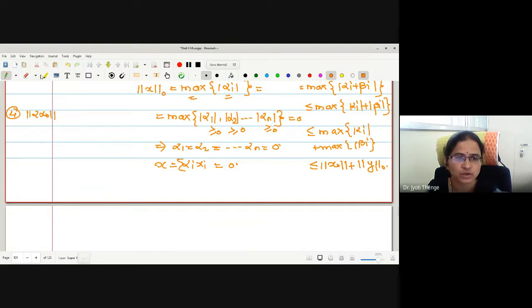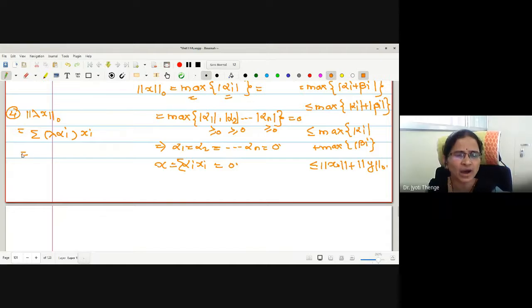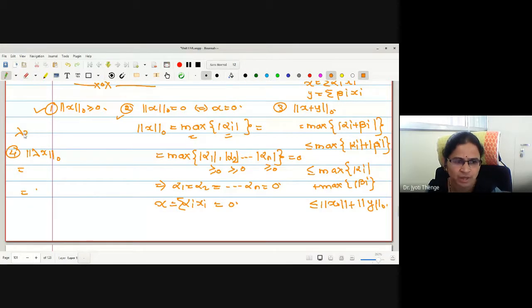Lambda scalar I will use because alpha we have used. Lambda x I am using. Norm zero of lambda x. What is the definition? How can I represent lambda x?